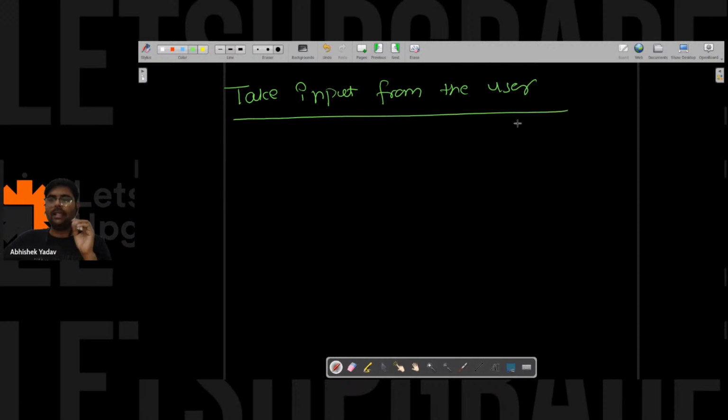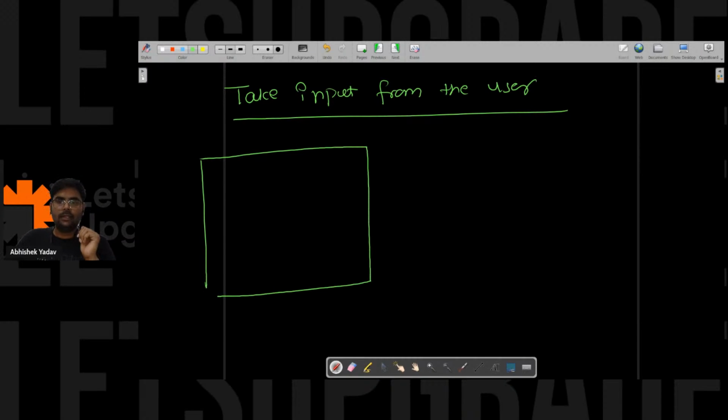So guys, how can I take input from the user? I have to create an object of the Scanner class, because the functionality of taking input from the user is written inside the Scanner class. So you can assume that we have a Scanner class here, and inside this Scanner class we have different methods with the help of which we can take input from the user.